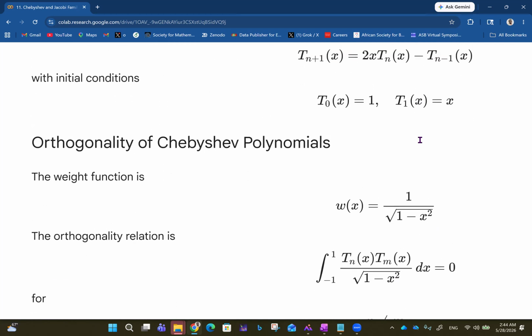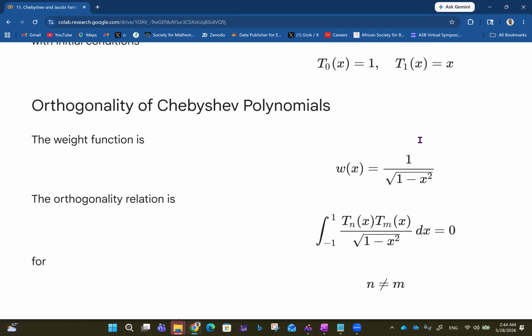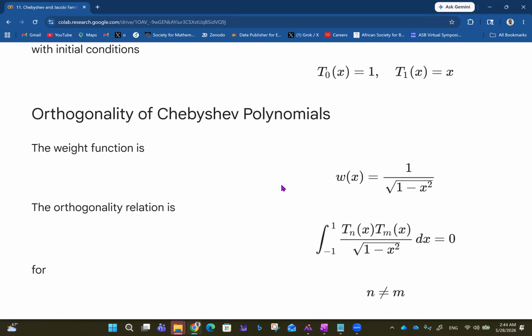Then we have orthogonality of Chebyshev polynomials. So the weight function is w of x, which is equal to 1 over square root of 1 minus x squared. So the orthogonality relation then is the integral from minus 1 to 1 of Tn of x, Tm of x, and the weight function is what you have here, 1 over square root of 1 minus x squared dx equals 0. So for n not equal to m, this will go to 0.